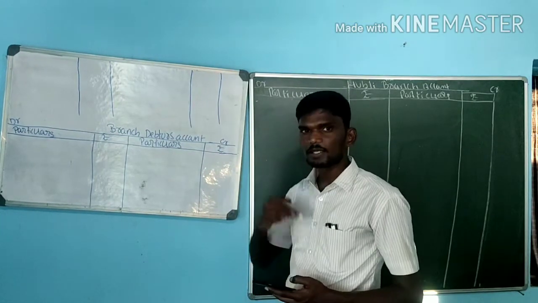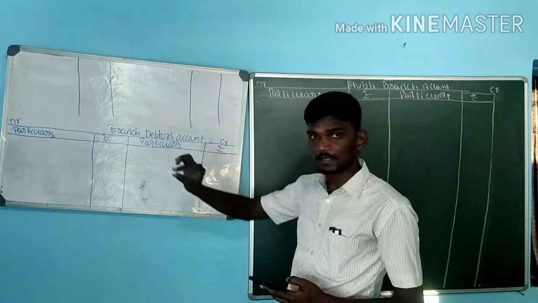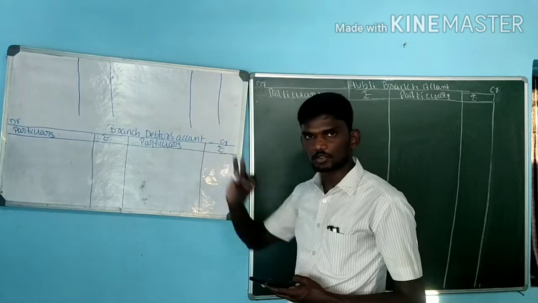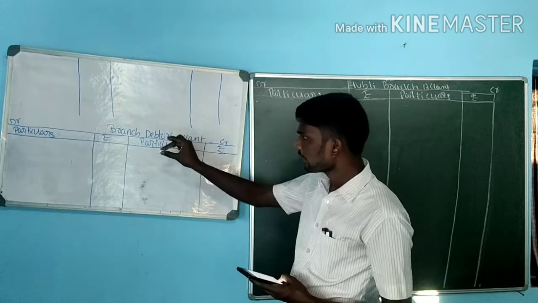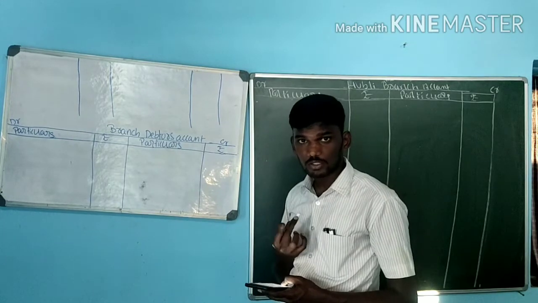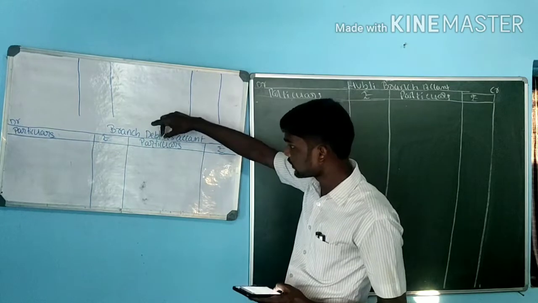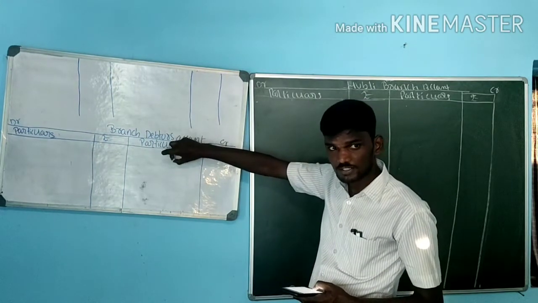For the customers, sometimes we are giving some kind of discount. Sometimes, for example, a product of value 10,000 is sold on credit basis. On that value, he paid only 8,000. The remaining 2,000 is a kind of loss. That loss is called bad debts. So bad debts is a kind of loss, and we have to record it under the credit side.